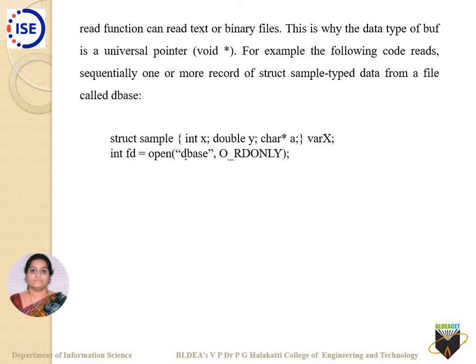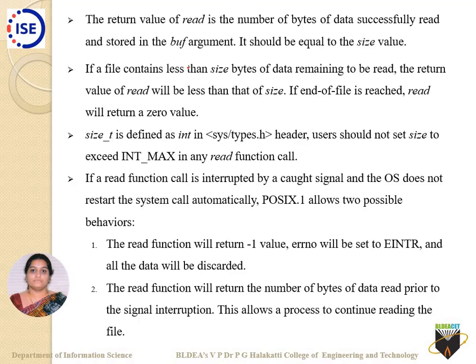fd holds the file descriptor value of this dbase. Once you have got this file descriptor value, when you are reading any content, that read content is held in this universal pointer called buff. This is your read. The return value of read is the number of bytes of data successfully read and stored in the buff argument. Usually it is equal to the size value. If a file contains less than size bytes of data remaining to be read, the return value of read will be less than the size. If the end of the file has been reached, read will return a 0 value.